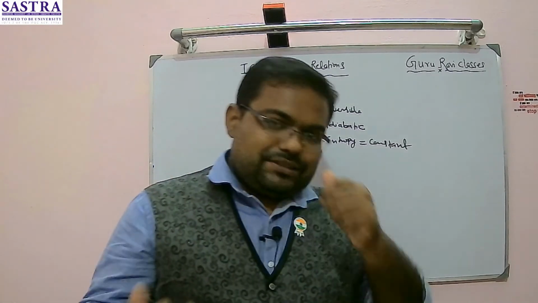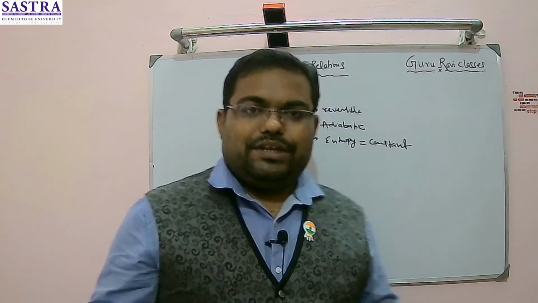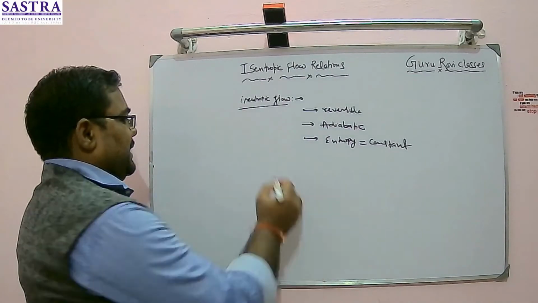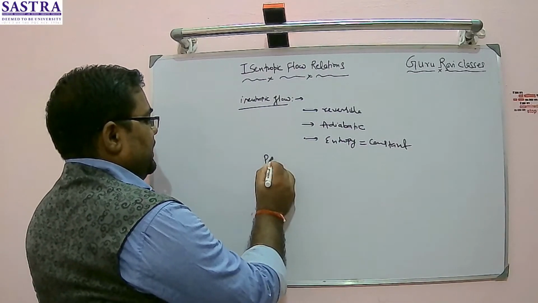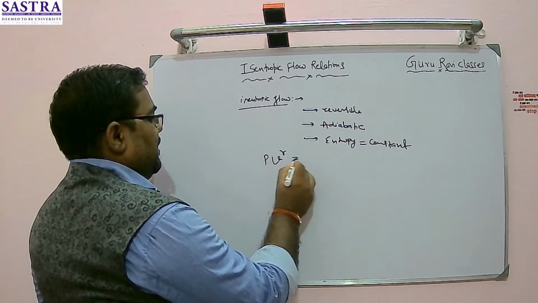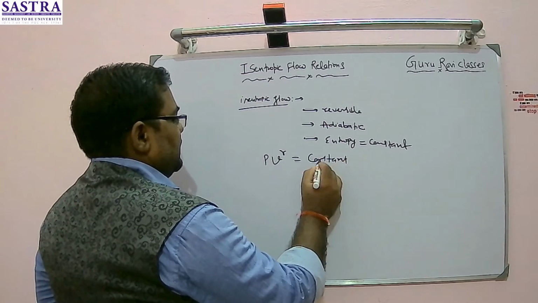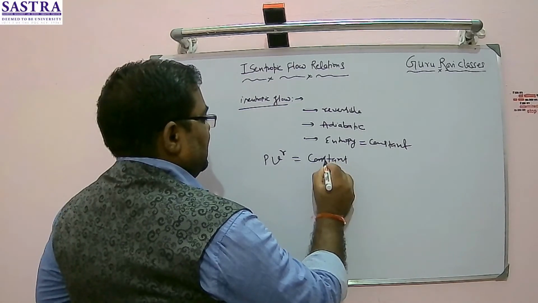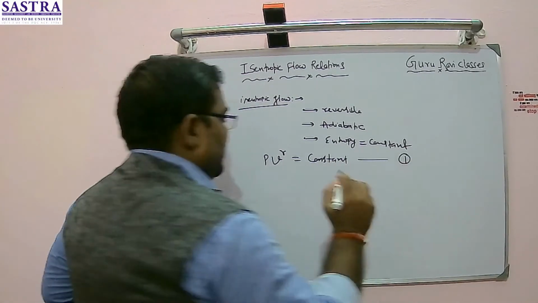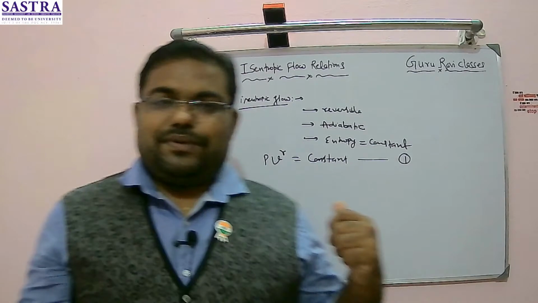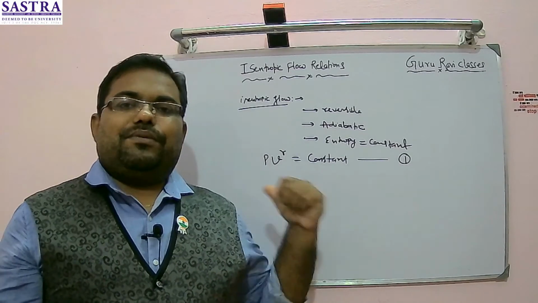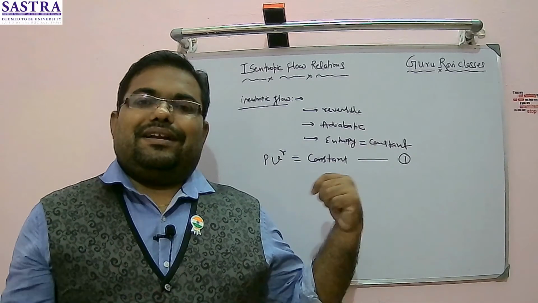Usually an isentropic flow is governed by the equation P v to the power gamma is equal to constant. This is my equation number one. Any flow which satisfies this equation, P v to the power gamma equal to constant, is known as isentropic flow.